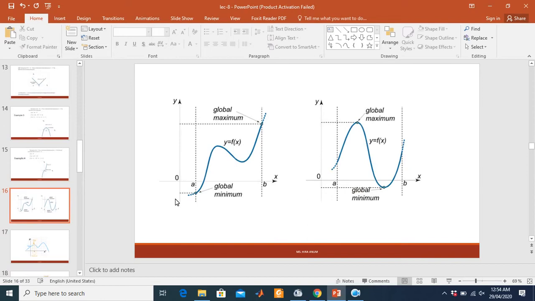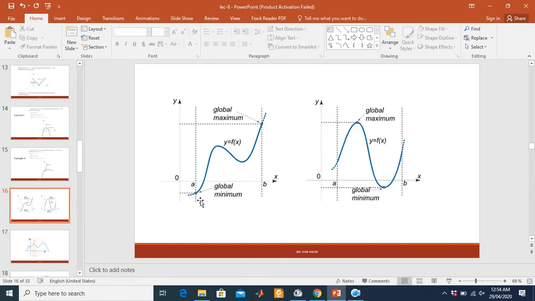Global maxima and global minima points. This is the global maxima point, this is the global minima point, when y equals f of x. Global maxima is where the function has its maximum value. It is the largest maximum point of the graph.